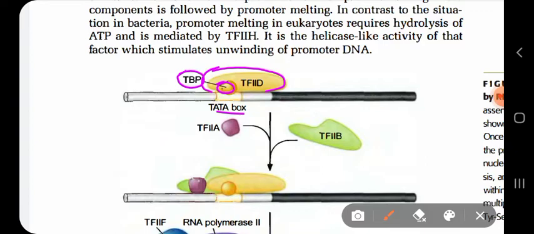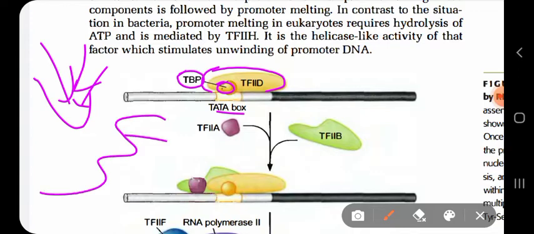When TBP binds to the TATA box, it distorts the structure of DNA at the promoter region. That means at the TATA box, it changes the structure of the DNA by making more space so that more transcription factors can come and bind.